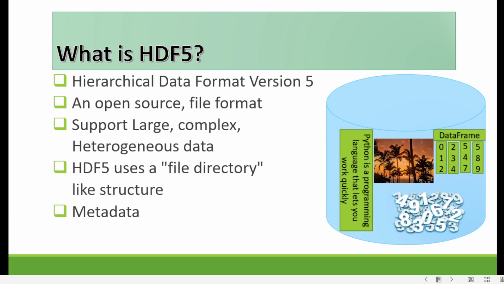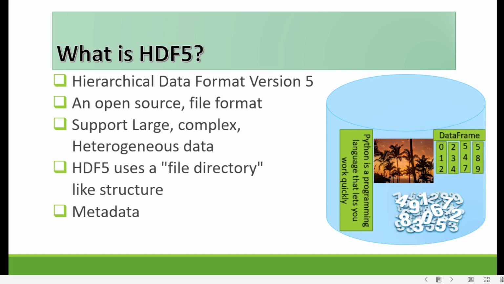HDF files can store different types of complex data within the same file. It is possible to accommodate symbolic, numerical, and graphical data in the same HDF file.